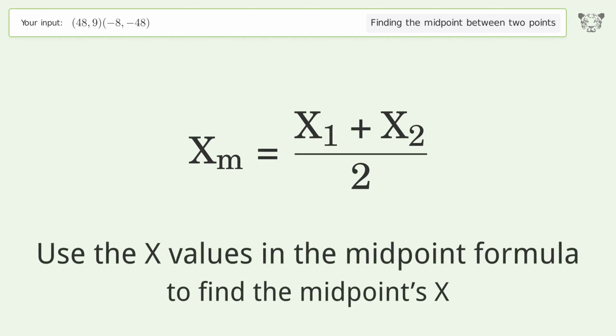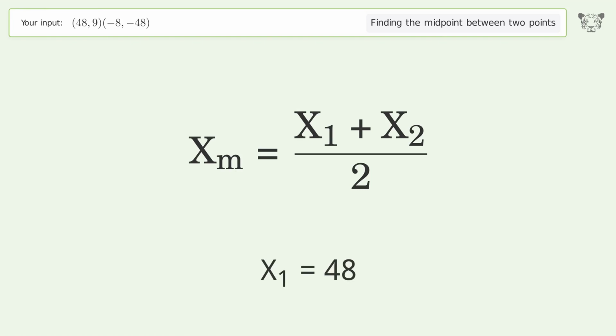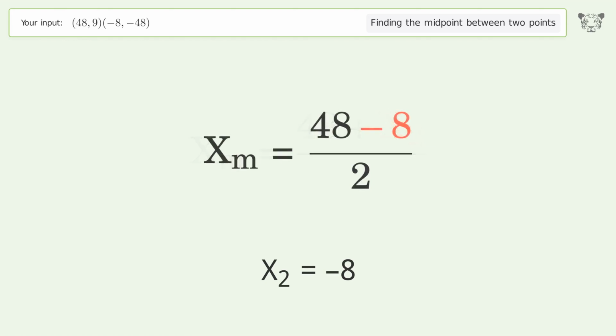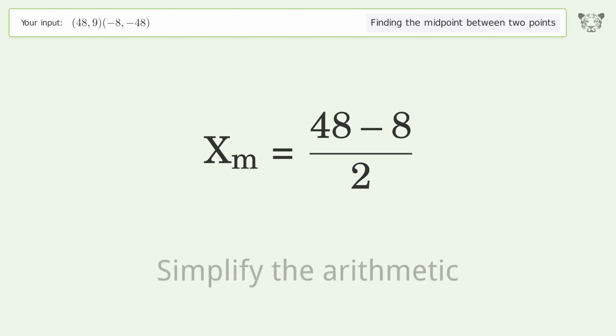Use the x values in the midpoint formula to find the midpoint's x. x1 equals 48. x2 equals -8. Simplify the arithmetic.